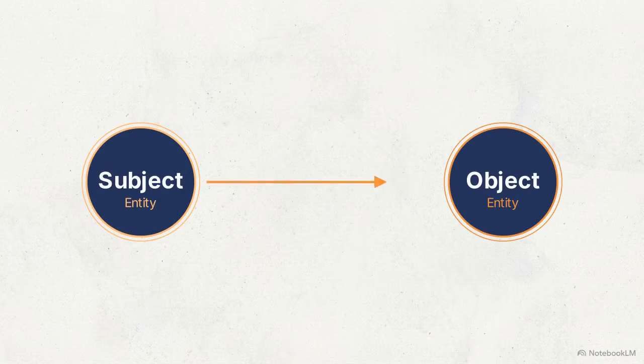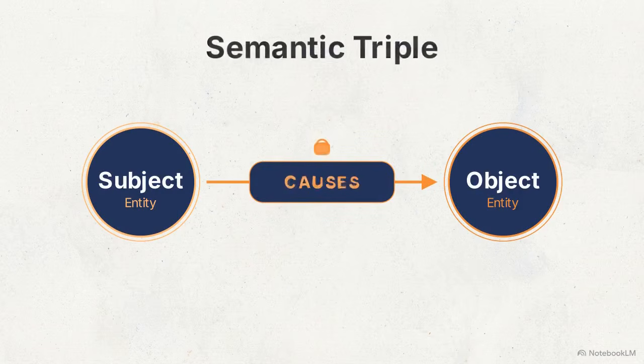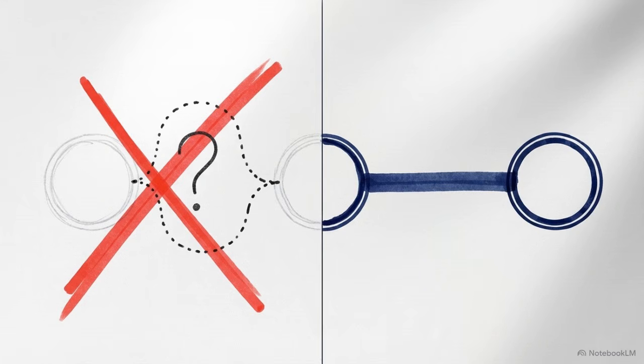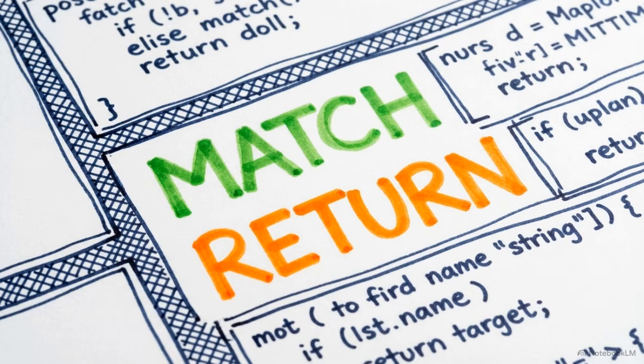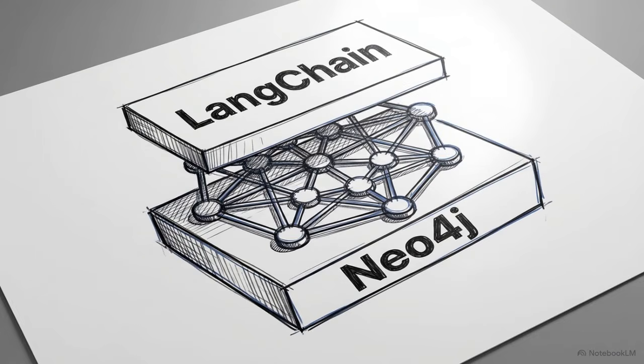Deterministic reasoning requires a system where entities are explicitly connected by verifiable relationships. It cannot rely on the probabilistic word prediction of a standard LLM. We analyze the Neo4j data model, write Cypher queries to extract information, and build a complete GraphRAG pipeline.